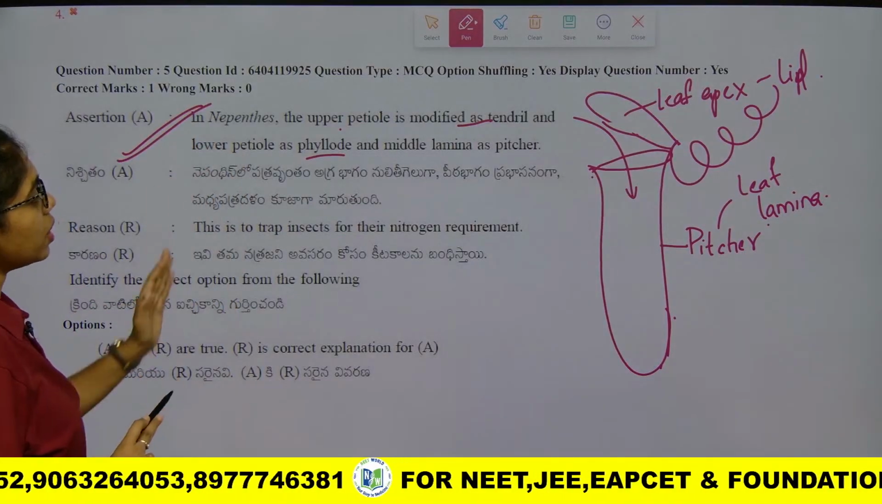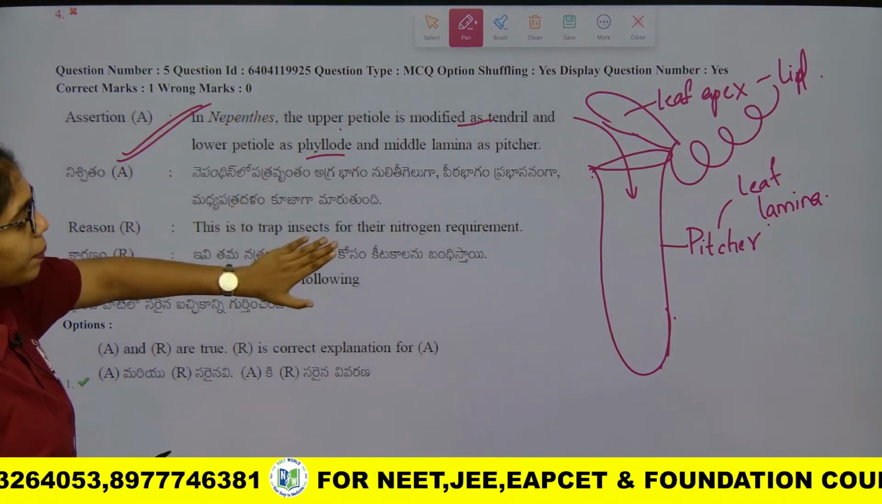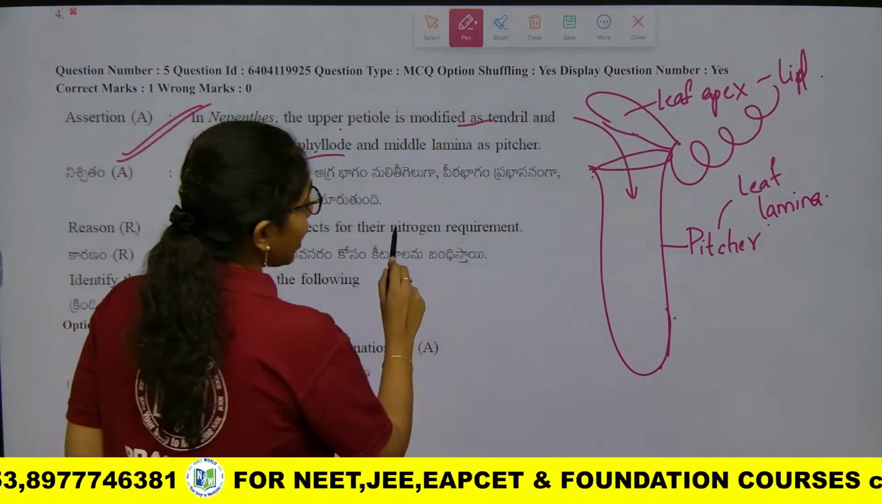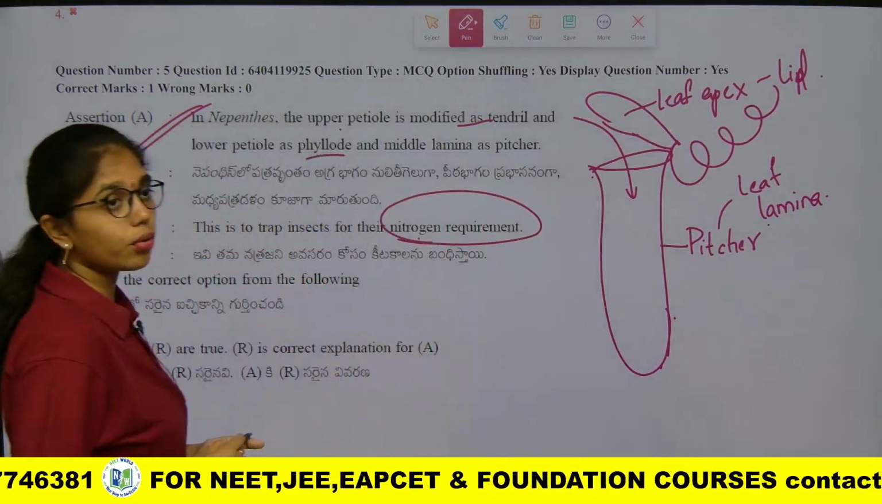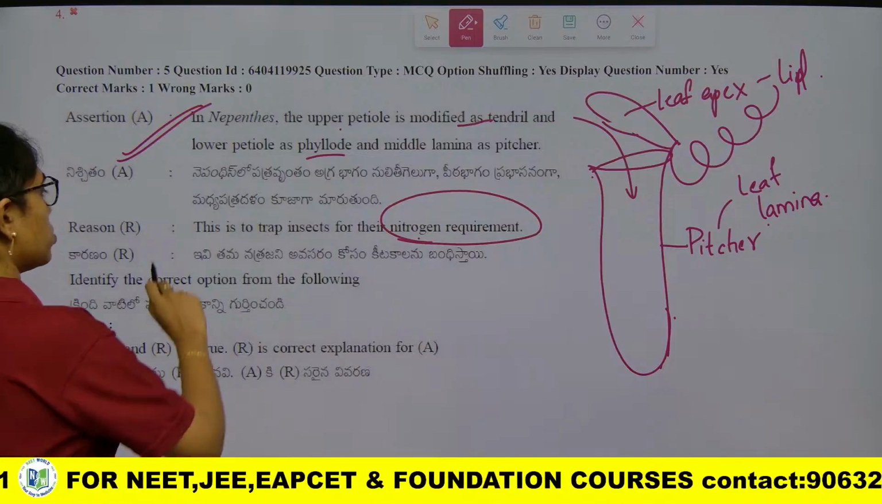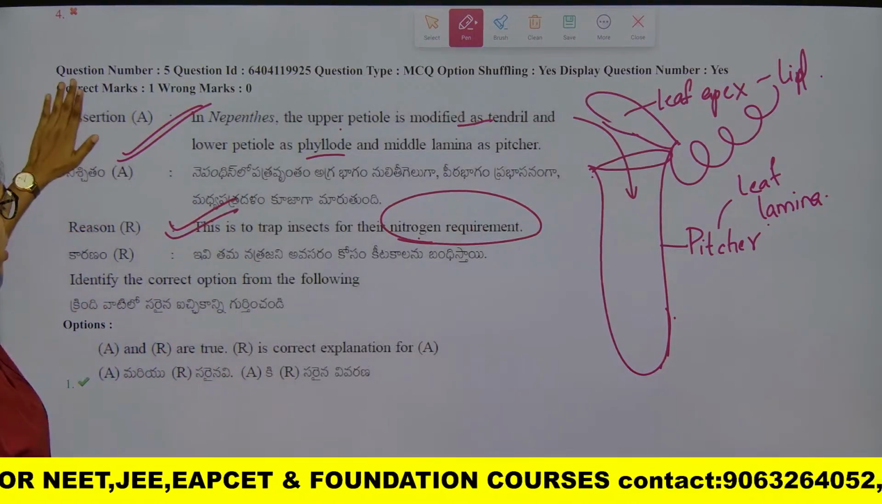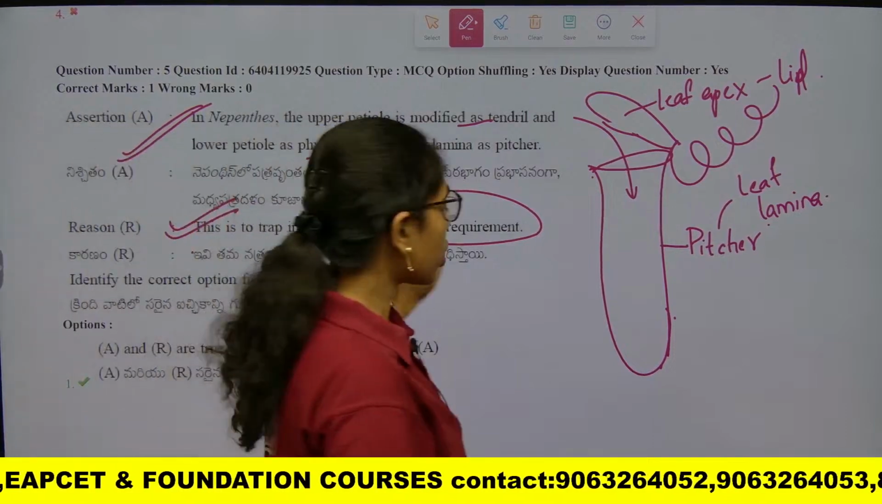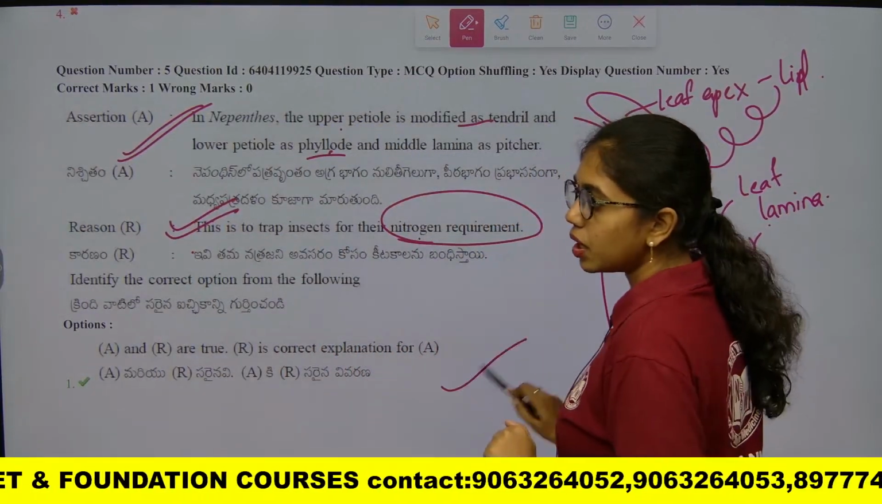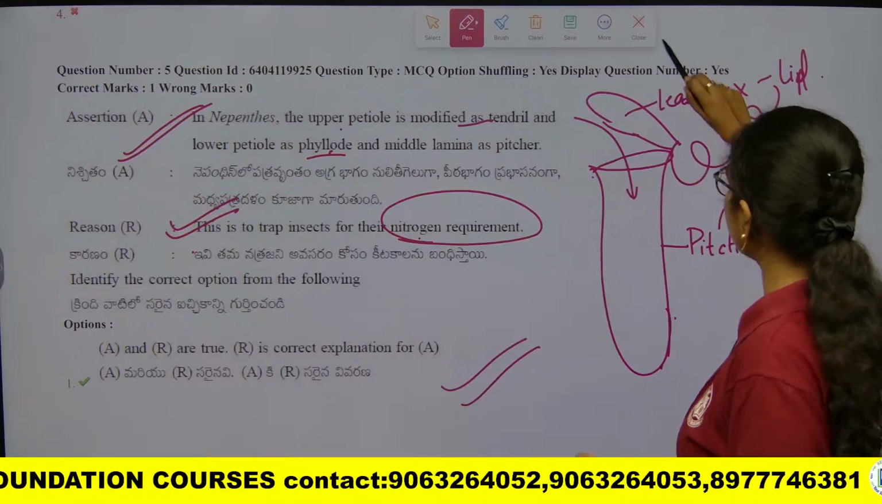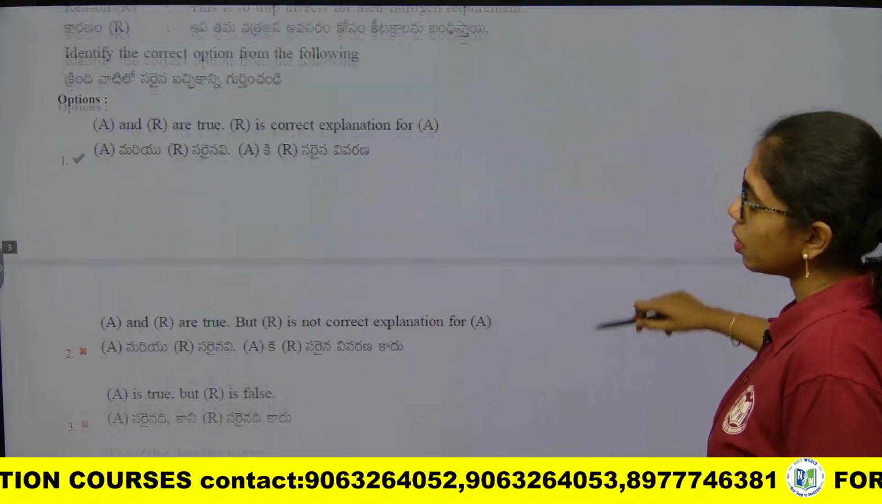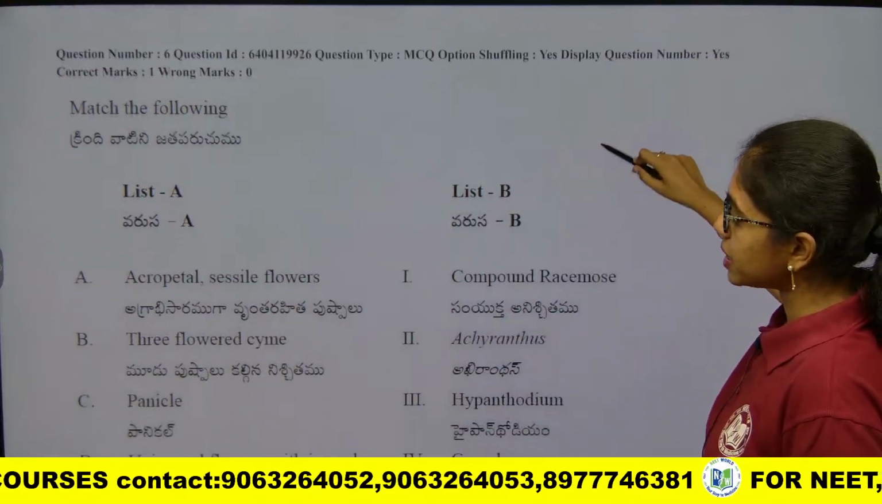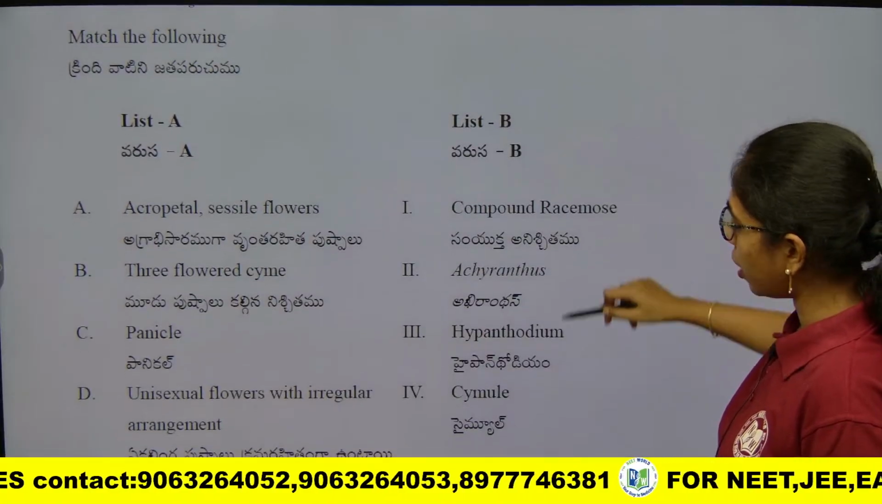Coming to reason, this modification is to trap insects for their nutrient requirement, that is nitrogen. This is true. Here assertion and reason is true, and reason is explaining the assertion. Okay, so here we have to go with the option 1. Clear? Next question. Any doubts anywhere, you can message me in the chat box, and I will answer your doubts.